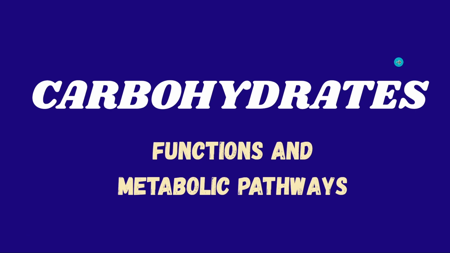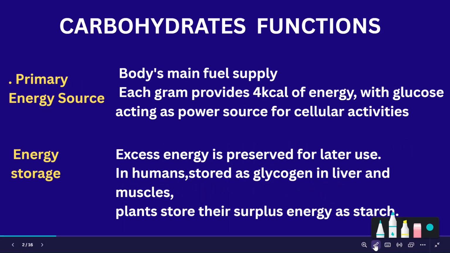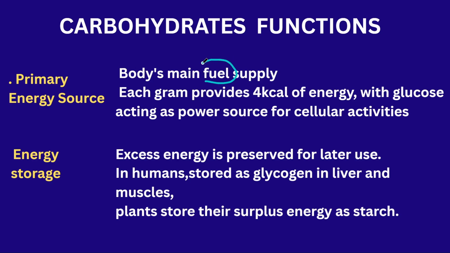In this video, we will discuss the functions of carbohydrates and metabolic pathways. We all know that carbohydrates are the main source of energy because they act as the fuel to our body. 1 gram of carbohydrate will provide you 4 kilocalories of energy. This energy is given in the form of glucose. Carbohydrates are broken down into smaller units called glucose. This glucose acts as a fuel to our body.